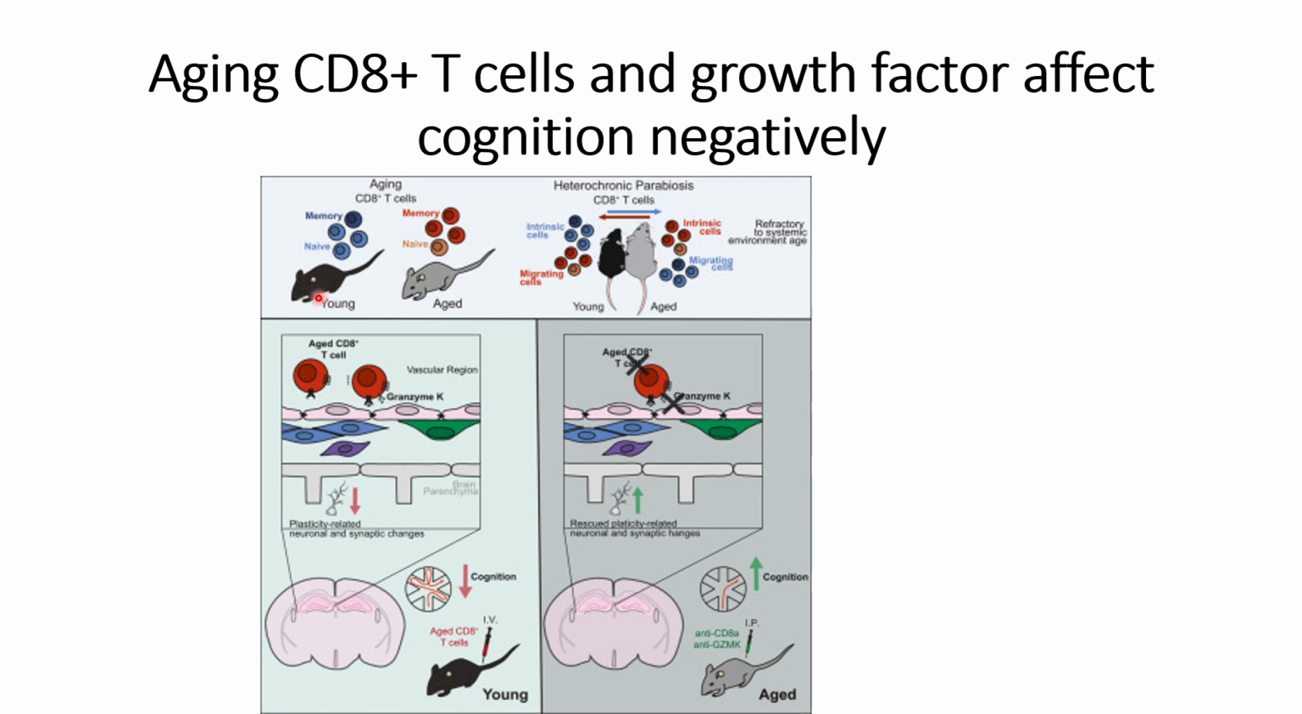What they were able to find out is that in the case of these aged mice, CD8 plus T cells are formed, and these CD8 plus T cells release granzyme K, which is a lytic granule. This granzyme K affects neuronal plasticity and also negatively affects the synaptic changes. And because of this impact, a cognition decline is observed in the mice.